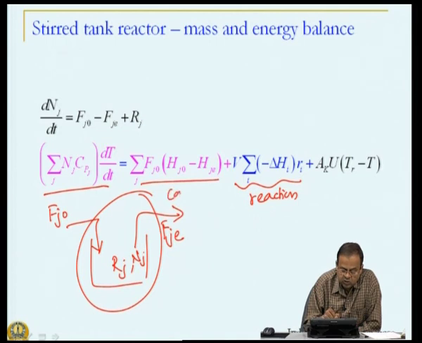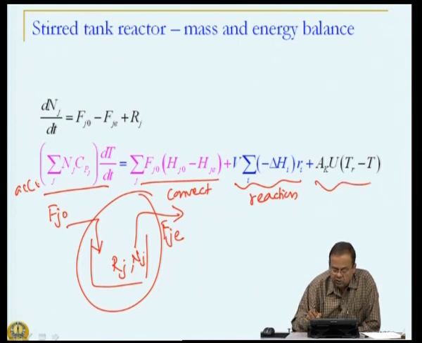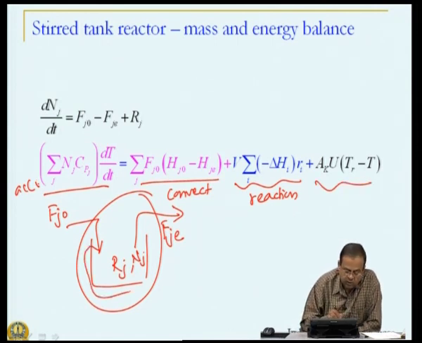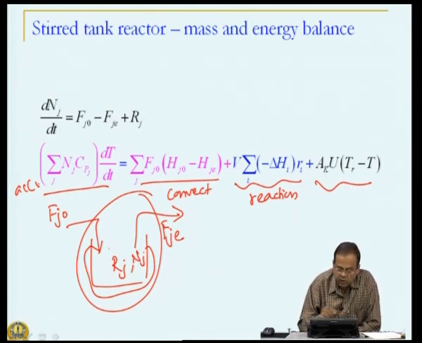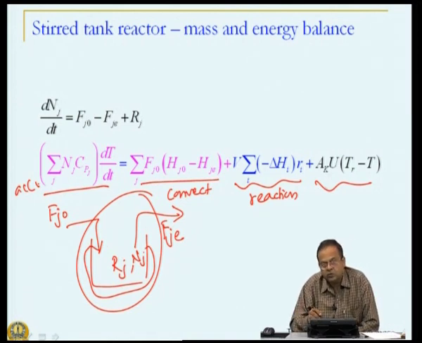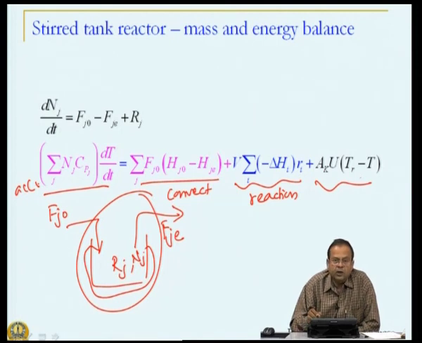So, this is convection, this is accumulation of energy, and this is, if you have a reactor with a jacket, the rate of heat addition. In this particular case, A is the jacketed area, U is the heat transfer coefficient, and Tr minus T, where Tr is the reference temperature and T is the temperature inside.